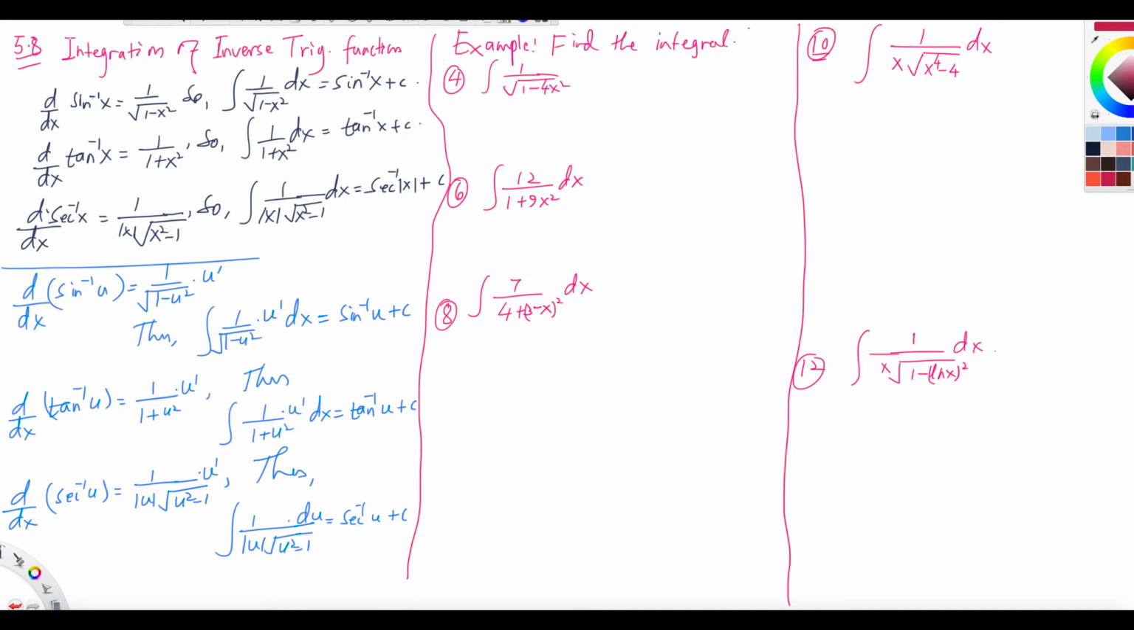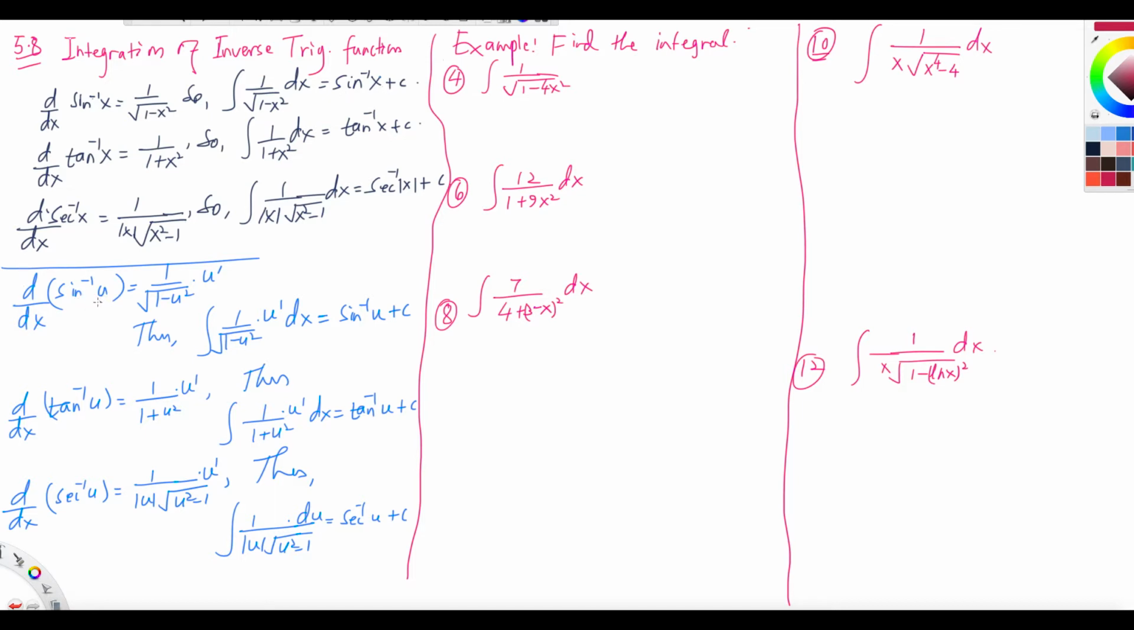Alright, in the last video you saw the derivative of inverse trig functions, right? What we saw is the derivative of sine inverse x, or arcsine x, is 1 over under the root 1 minus x squared. So since the antiderivative is just the inverse process of the derivative, the integral of this part is sine inverse x, right?